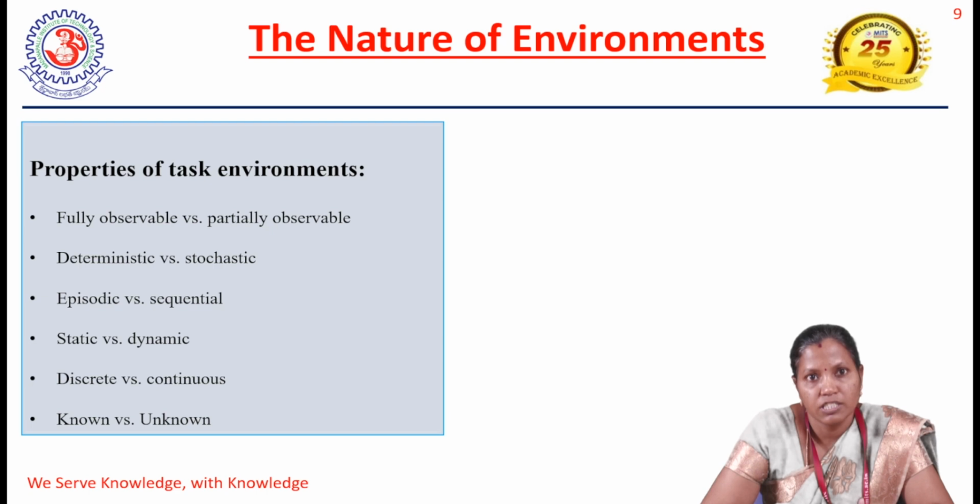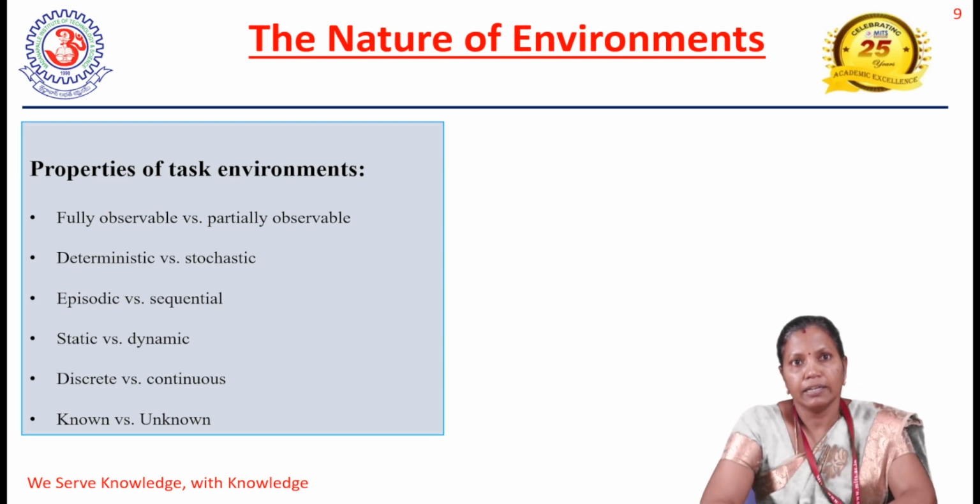If the agent cannot perceive the complete state information of the environment, and is able to see only part of the environment, then we say it is a partially observable environment. For example, a card playing agent can view the environment only partially. In some cases, the agent will not have any sensors at all, so we say it is an unobservable environment.